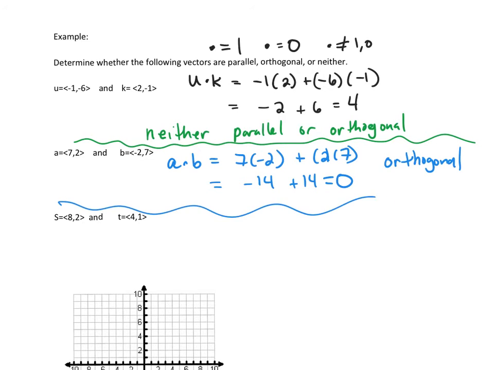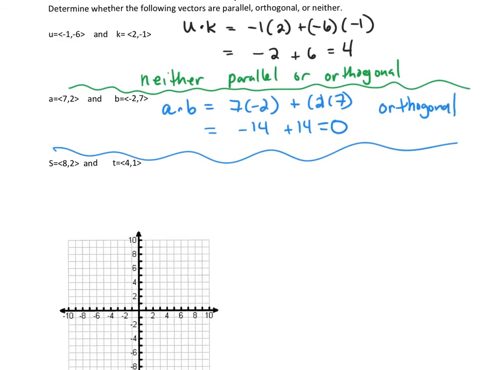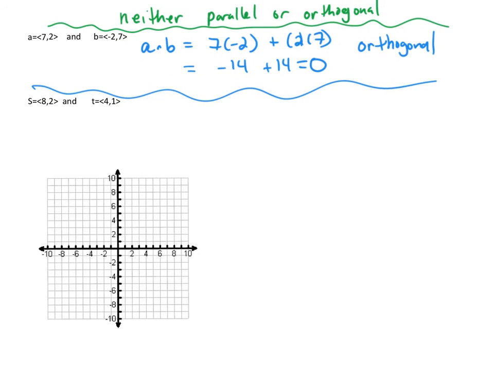So the vectors are orthogonal. So if I wanted to graph them on this big grid I have down here, just for fun, I have 7, 2. 7, 2 is a vector that would look something like this. And -2, 7. -2 and 7 up would look something like this. And I would believe that looks like a 90, so I would believe those are orthogonal.